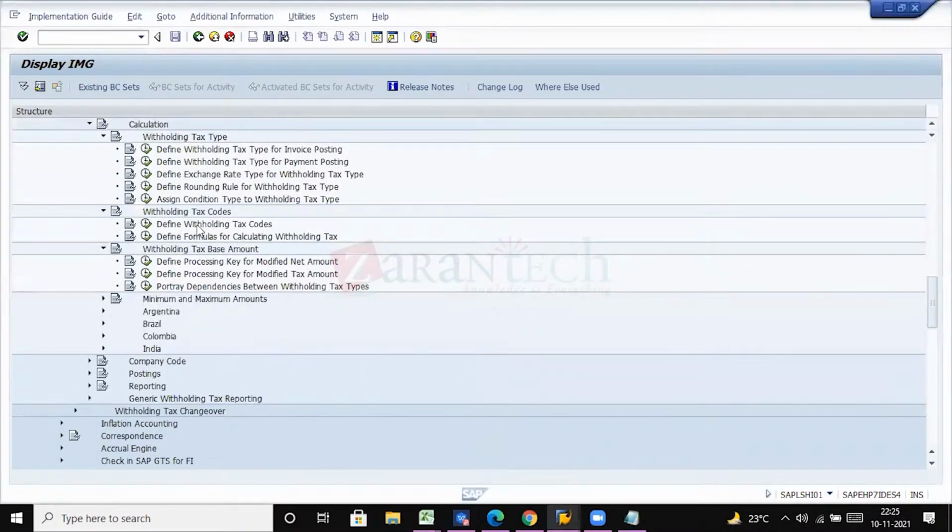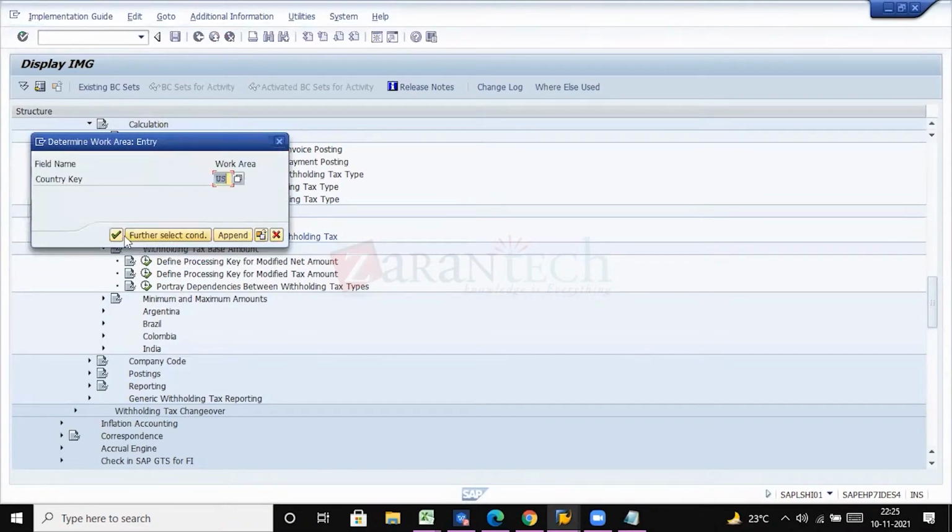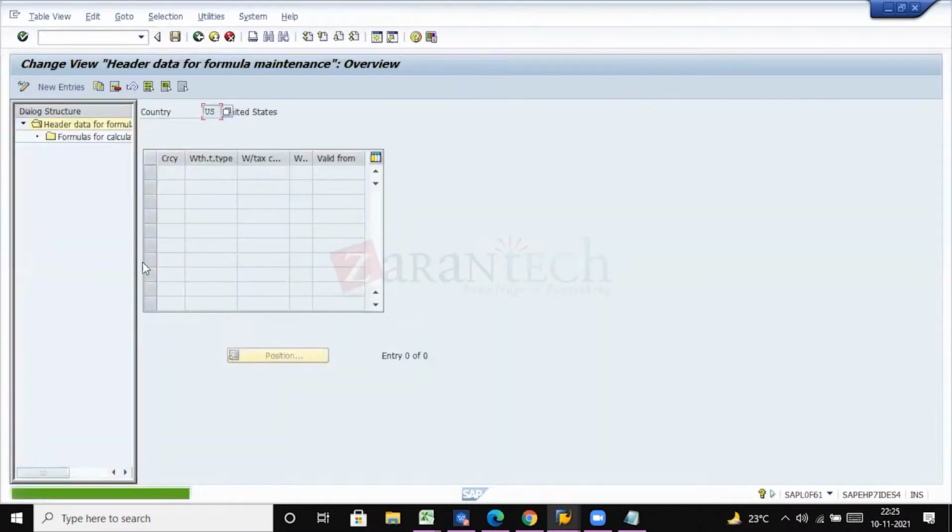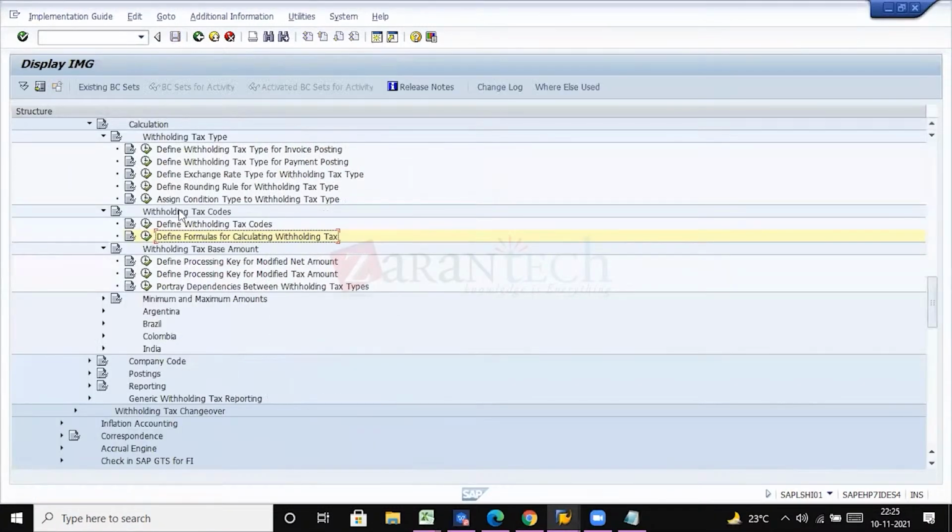Okay, so we have done with that and defined formulas for calculating. This is all based on formulas. A manual formula will be defined here for calculating the withholding tax. Since we are going with the rate, usually in US and also in India, we follow the percentage rate. Very rare cases we will follow these formulas. Till now, what I have seen is we have never used these formulas. We have directly used the rates.